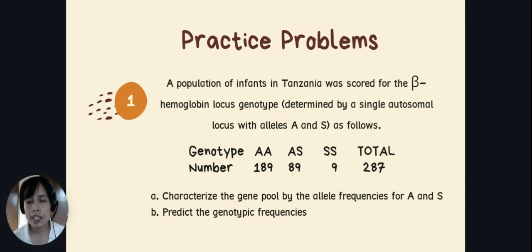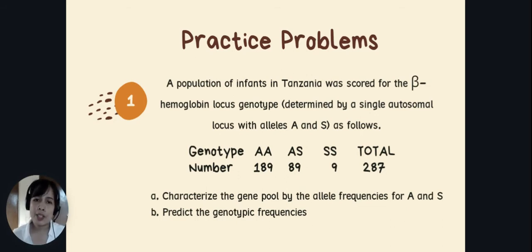Homozygous A individuals number 189, heterozygous individuals are 89, and homozygous S individuals are 9, having a total of 287 individuals. As you can see, the number of individuals is not always a whole number of your choosing; in this example there are only 287 individuals in the population.